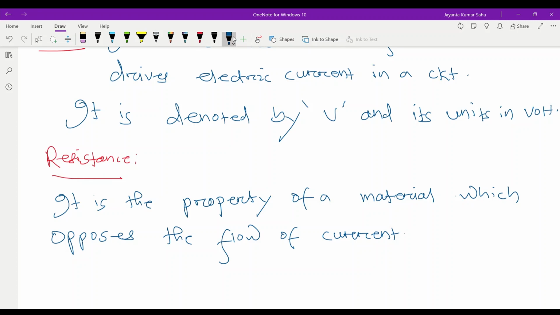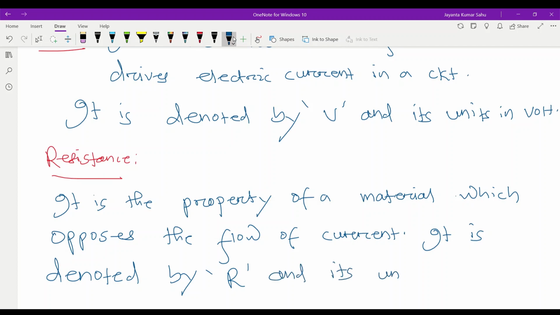It is denoted by R, and its unit is ohm. This is the symbol of ohm.